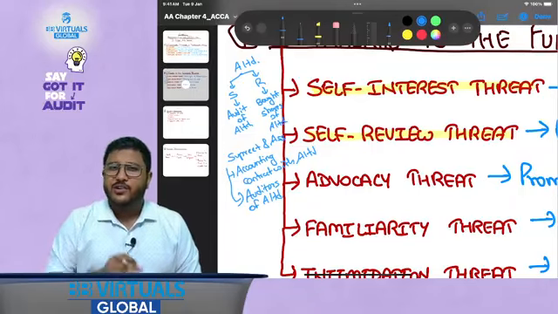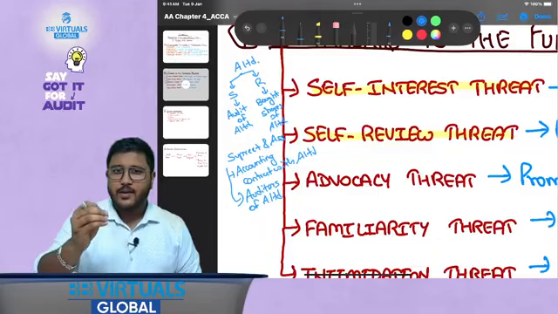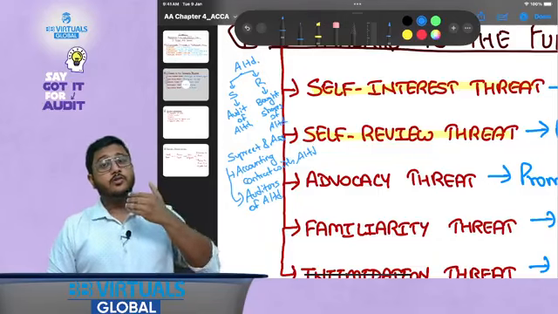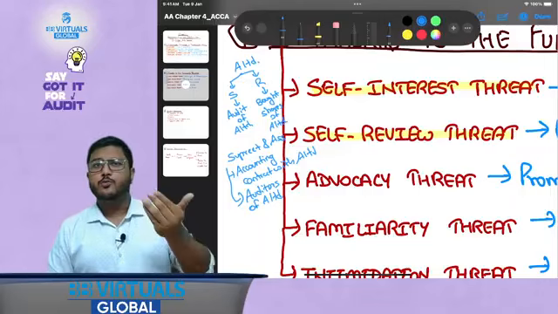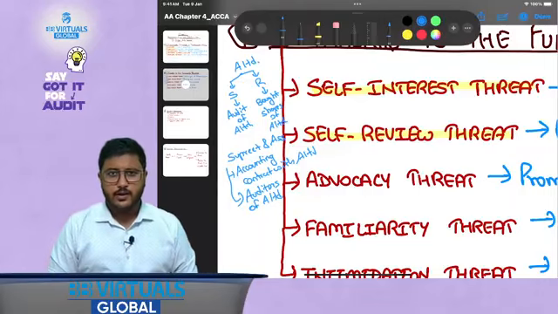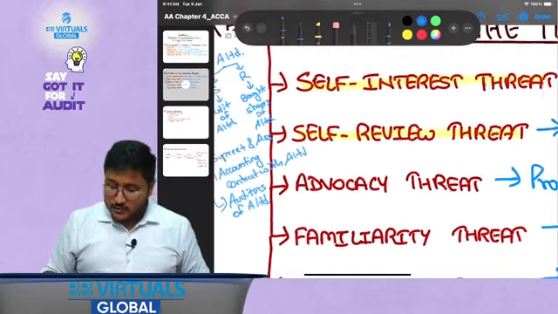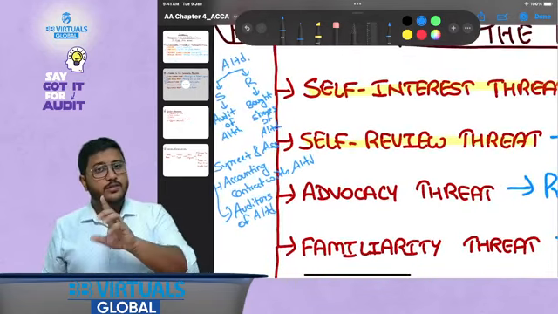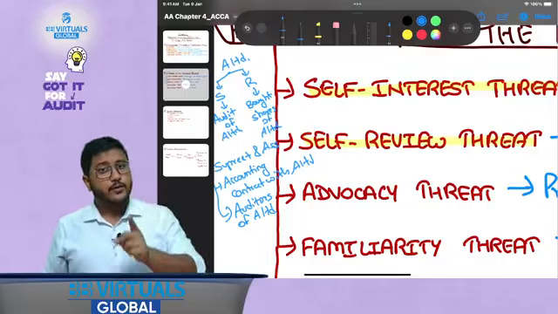I am saying that yes, everything is correct, not an issue, and I am finalizing the report. In this particular case, do you think I would be identifying certain errors? Definitely not, because I have already performed the work and I am only reviewing my own work. So how am I supposed to identify certain bigger errors? I would definitely not. So therefore this becomes a very big threat, which is self-review threat.